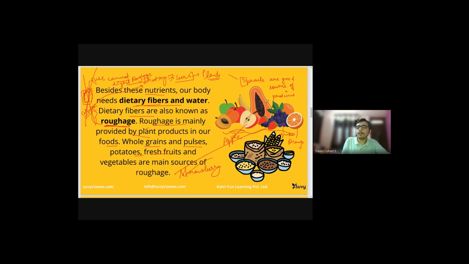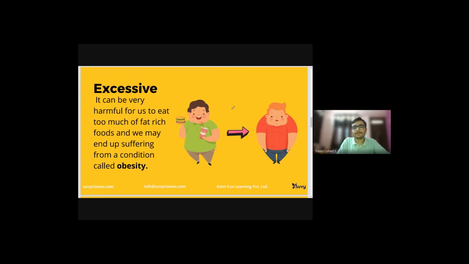This is a papaya. This is a banana, I guess. And this is also a green apple. Very good. You all have answered many things in the chat. Okay, let's move ahead.